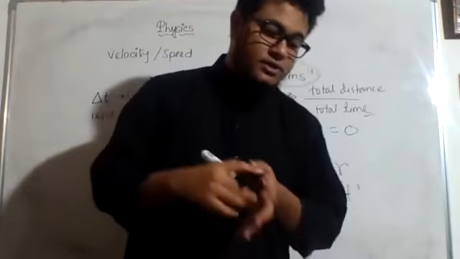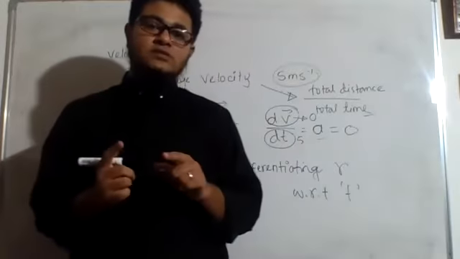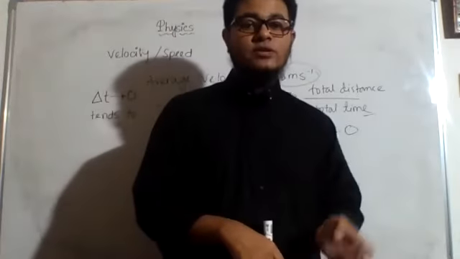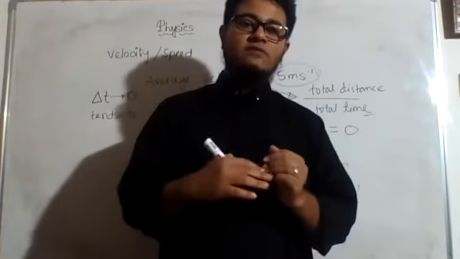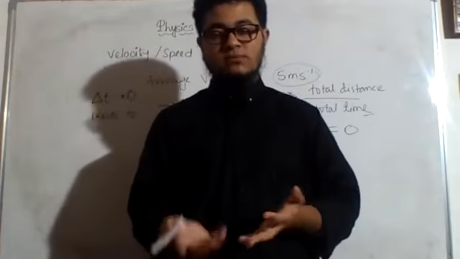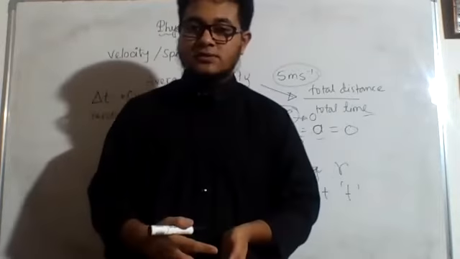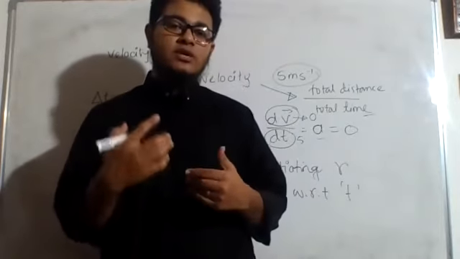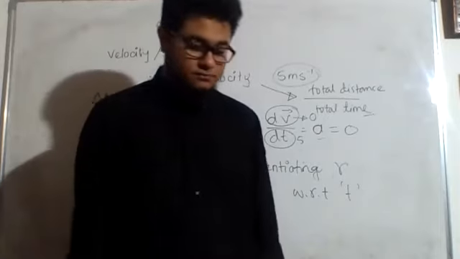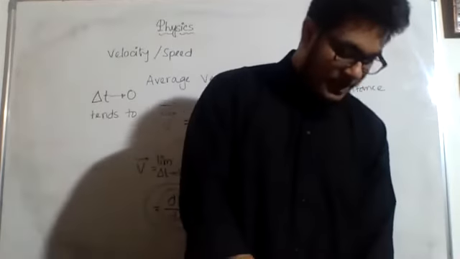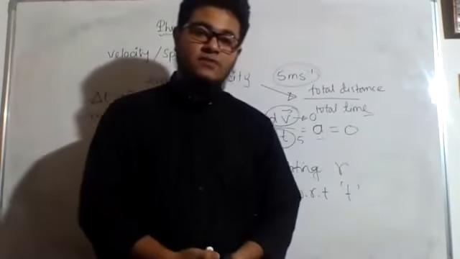Now we will get acceleration when the velocity is not uniform. That means non-uniform velocity. When the velocity is changing with respect to time, then we can say the velocity is non-uniform, and we will be able to get a value of acceleration. Then the next topic we have is relative velocity.